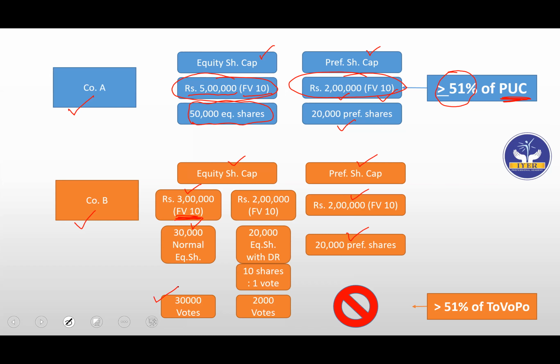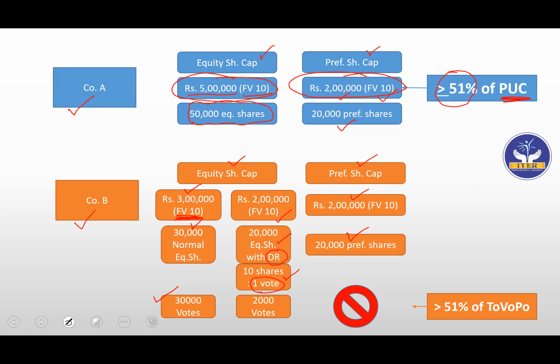But for the other 2 lakh equity share capital with face value 10, you have 20,000 equity shares with differential rights. What does differential rights mean? Let's say there is a ratio that for every 10 shares, the shareholder will get only one vote. This is as per section 48 of the Companies Act, where you have variation of rights.